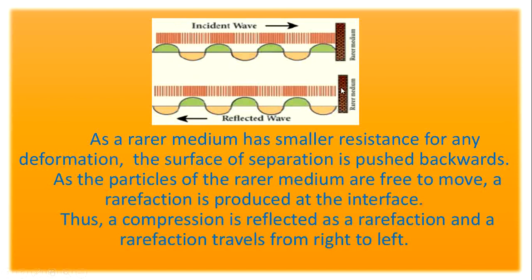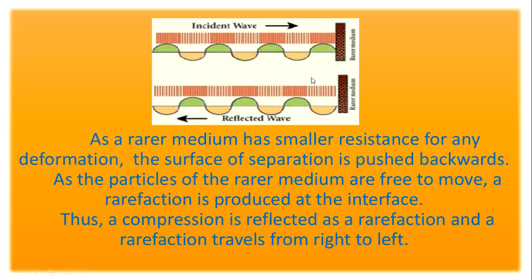As the particles of the rarer medium are free to move, a rarefaction is produced at the interface. The rarer medium has a very small resistance to deformation, so the surface of separation is pushed backwards. As the particles present in the rarer medium are very free to move, in turn a rarefaction is produced at the interface.